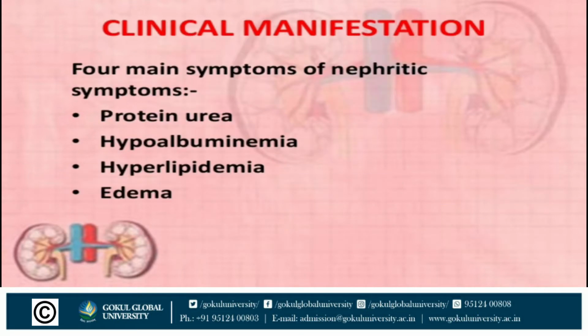Next, clinical manifestation. Normally, four main symptoms of nephrotic syndrome are proteinuria, that is protein present in urine; hypoalbuminemia, that is decreased albumin in the blood; hyperlipidemia, that is increased lipid in blood; and edema.